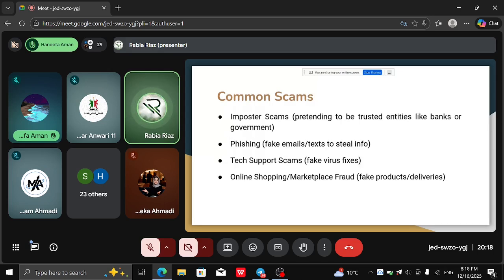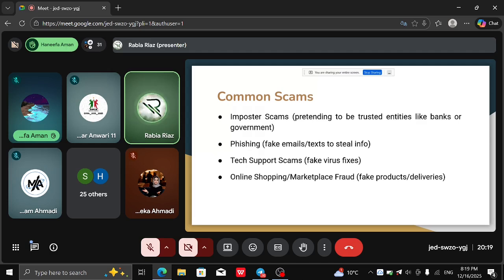Next, we are going to see some of the most common scams that are happening online. First of all is the imposter scam. For example, if you have a bank account, then you can receive a random call. The person on the call can say that he is from that bank, and there is some issue with your account, your funds are frozen, you cannot access them, and you need to provide this and this information to me to be able to access your account again.